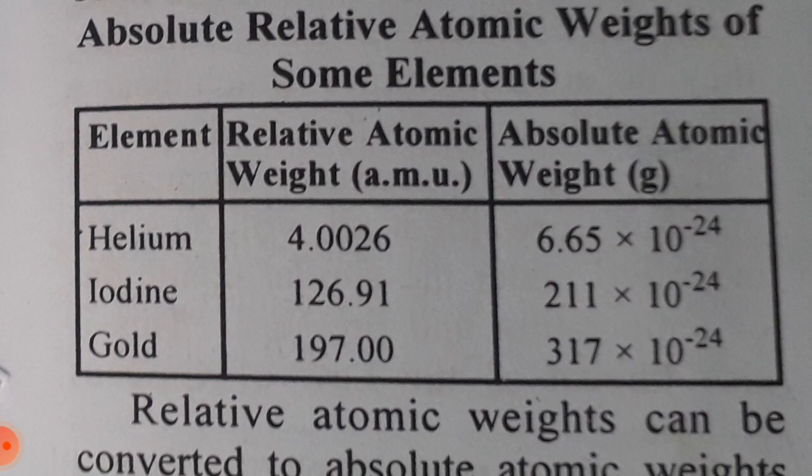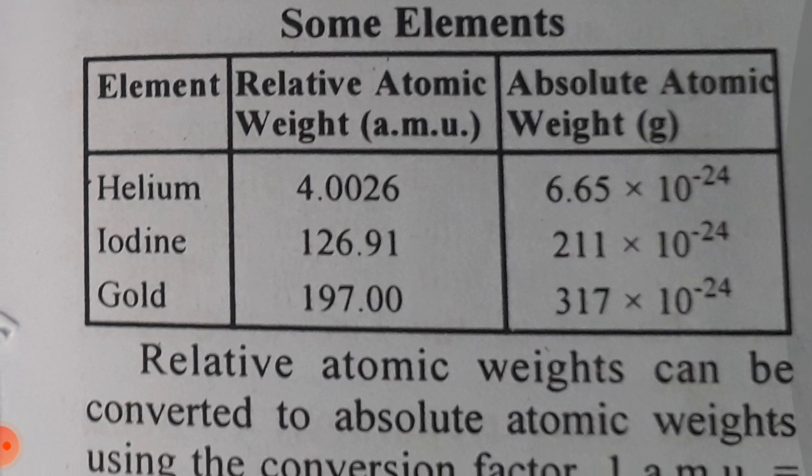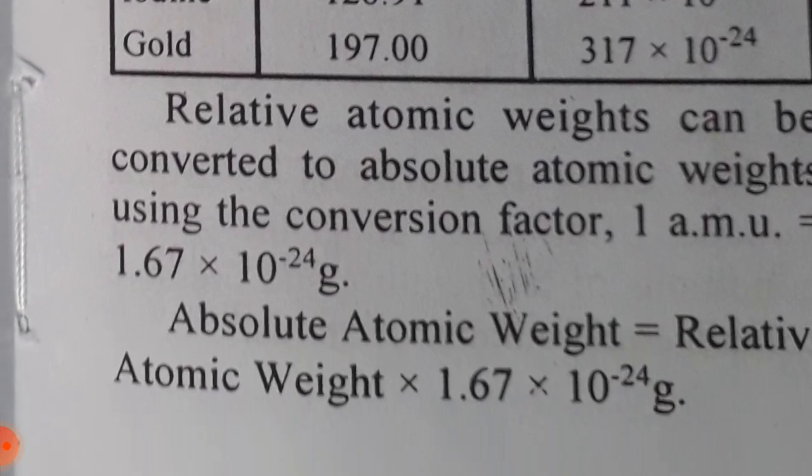Iodine: AMU value is 126.91, absolute atomic weight is 211 × 10^-24 gram. Gold: relative atomic weight of gold is 197.00 AMU, absolute atomic weight of gold is 317 × 10^-24 gram.